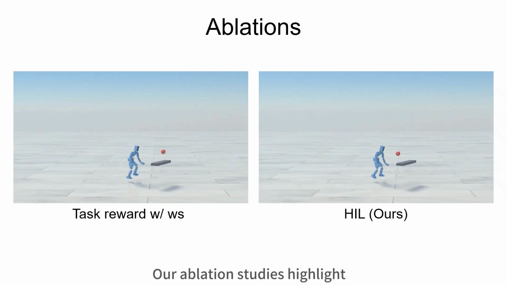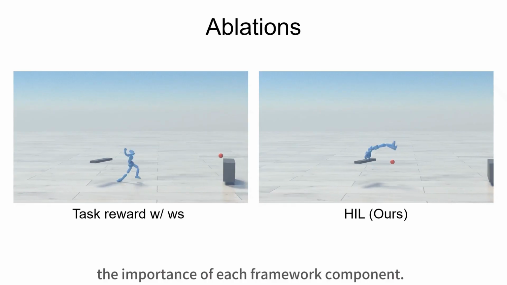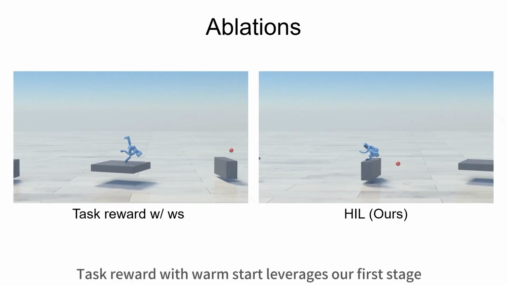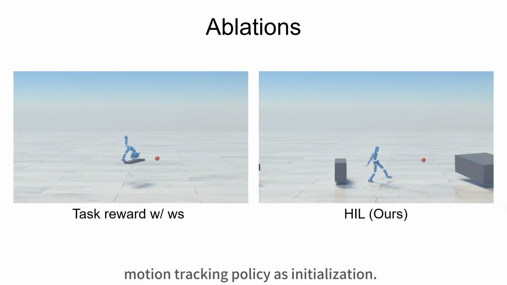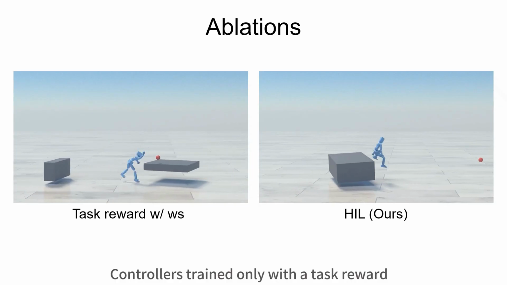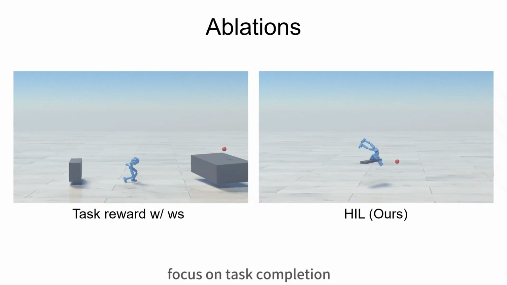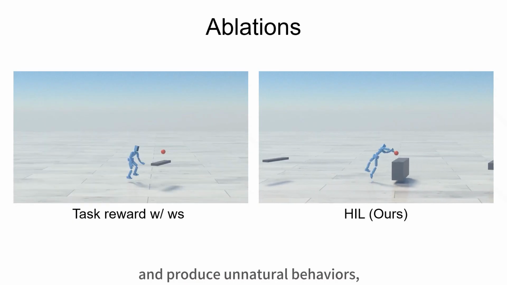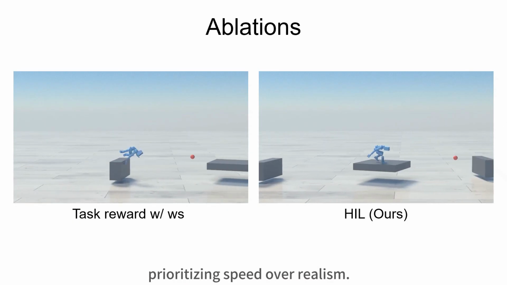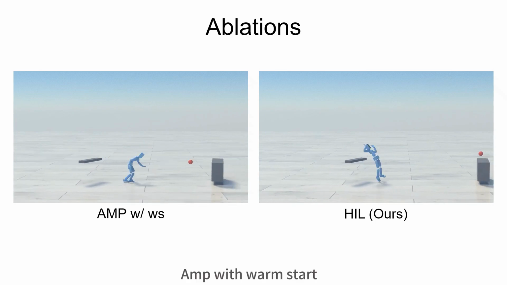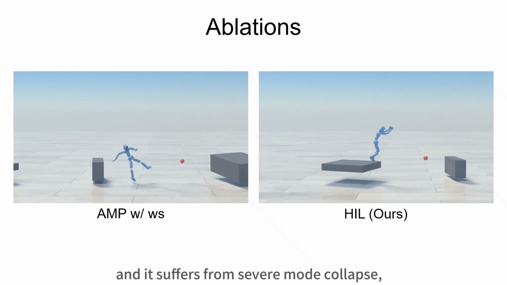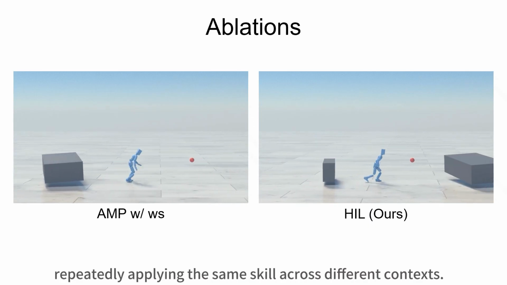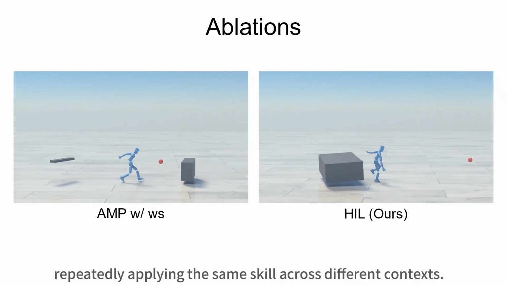Our ablation studies highlight the importance of each framework component. Task reward with warm start leverages our first stage motion tracking policy as initialization. Controllers trained only with a task reward focus on task completion and produce unnatural behaviors, prioritizing speed over realism. AMP with warm start is equivalent to HIL without the tracking mode, and it suffers from severe mode collapse, repeatedly applying the same skill across different contexts.